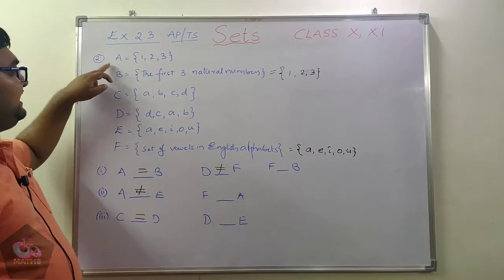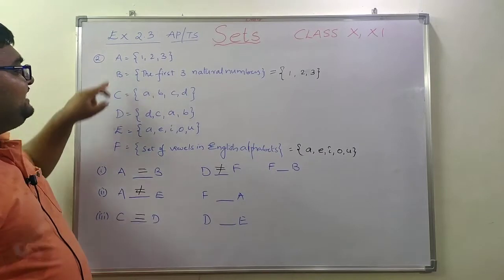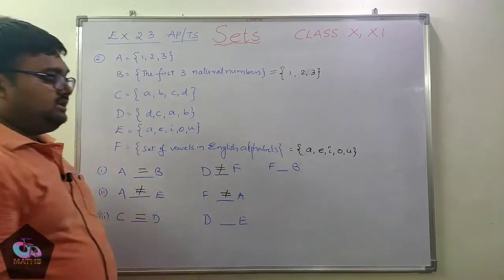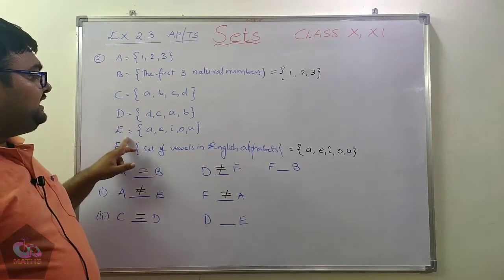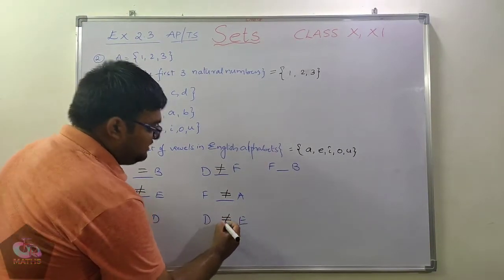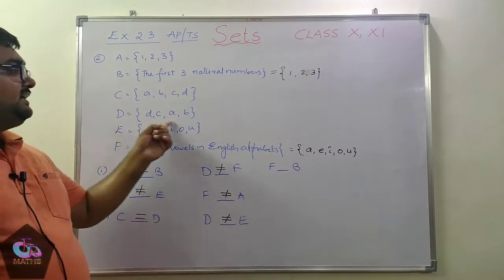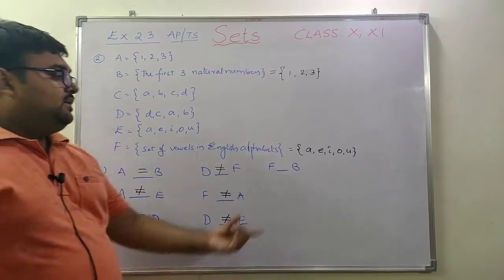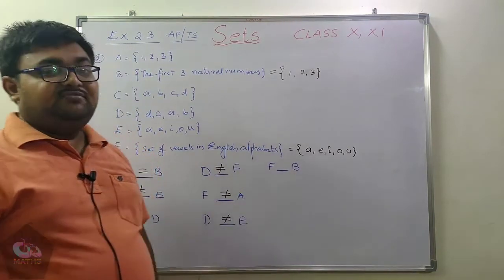Next, what about A and F? Since A and E are not equal, A and F are also not equal. What about D and E? D and E are also not equal because set D contains a, b, c, d elements, and set E contains a, e, i, o, u. Next, coming to F and B.